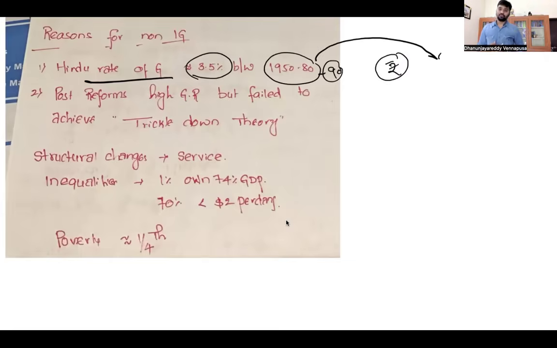The same thing right for the country too. So the Hindu rate of growth was 3.5%. As a result, it was very, very low. This is one reason why there was lack of inclusive growth. The second thing is that post-LPG reforms also, the Government of India started contributing.